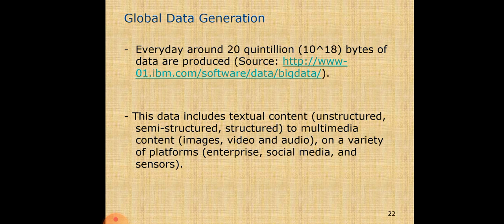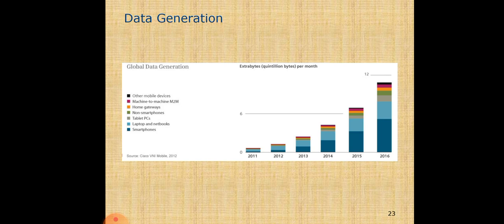Global data generation: every day around 20 quintillion bytes of data are produced. This data includes textual content to multimedia content on a variety of platforms like enterprise, social media and sensors. Data generation is shown as global data generation in exabytes per month. You can see here up to 2016, which displays mobile devices, M2M, home gateway, smartphones, tablets and laptops. Sourced by Cisco.